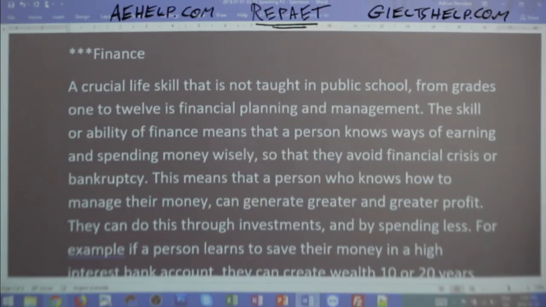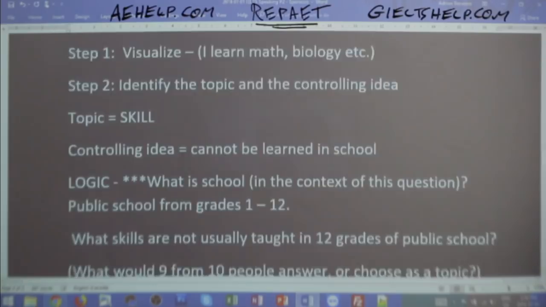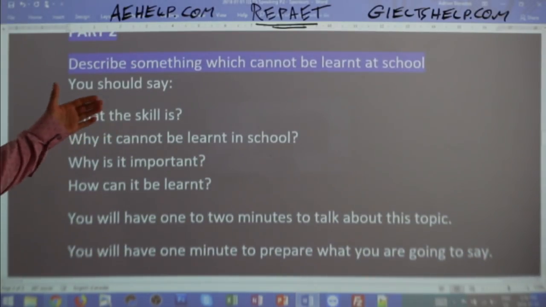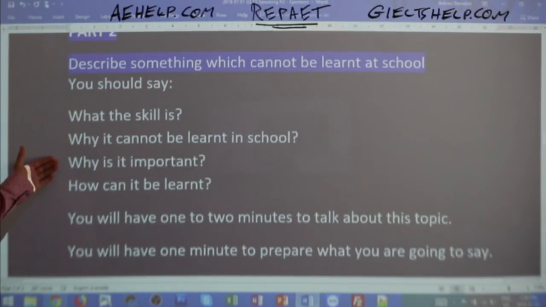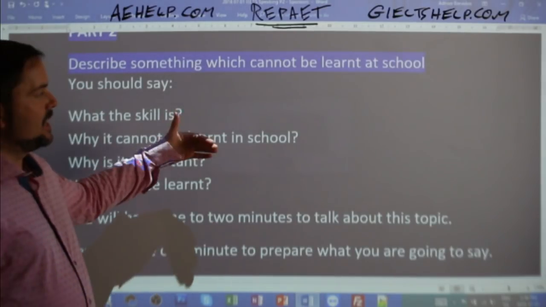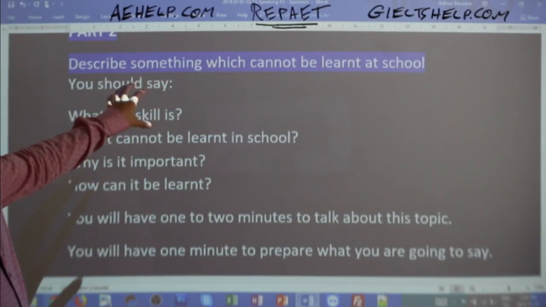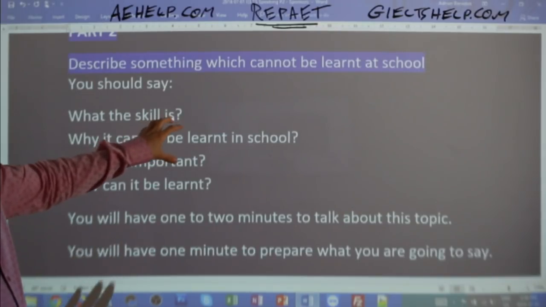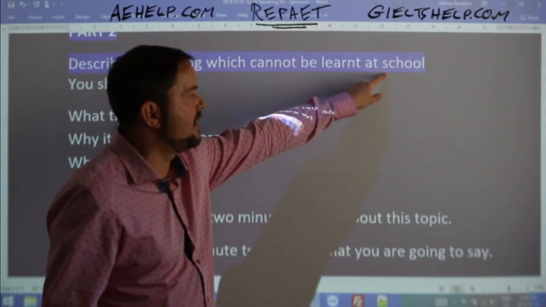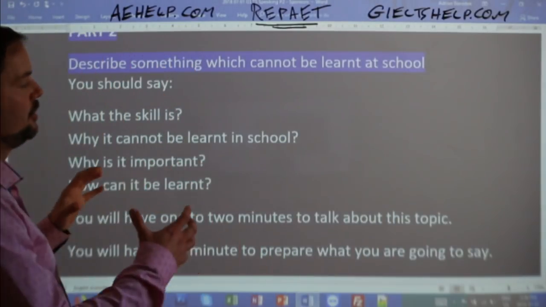So repeat after me, girls and guys. So again, let's look at the question. The question says, describe something which cannot be learnt at school. What the skill is, why it cannot be learnt in school, why is it important, how it can be learned. My first step, visualizing, identifying the topic, the controlling idea, using my logic, and realizing that I have to confine or restrict school to public school.